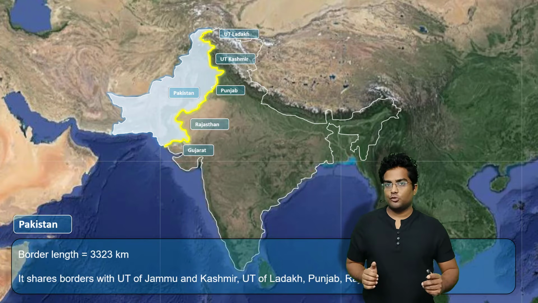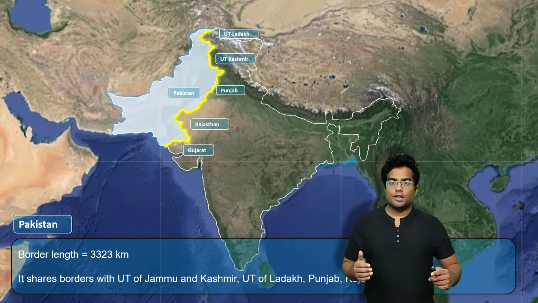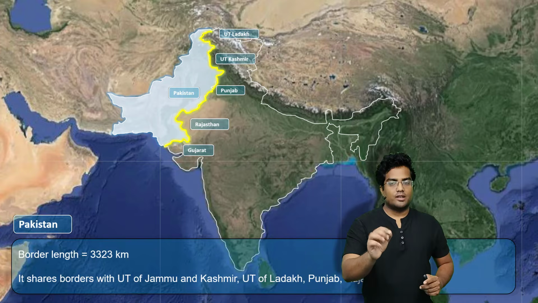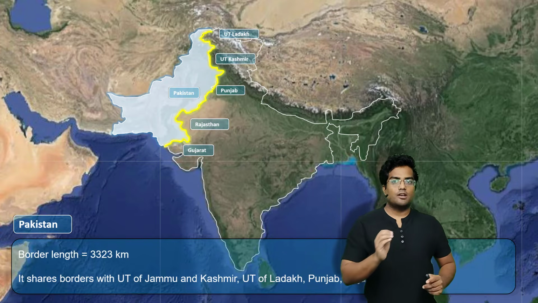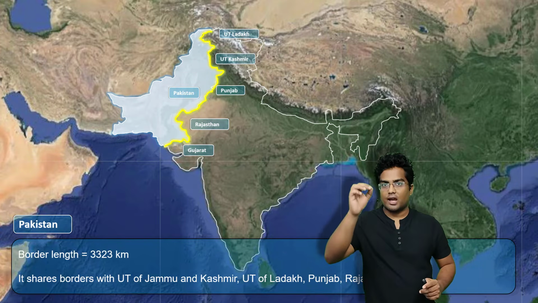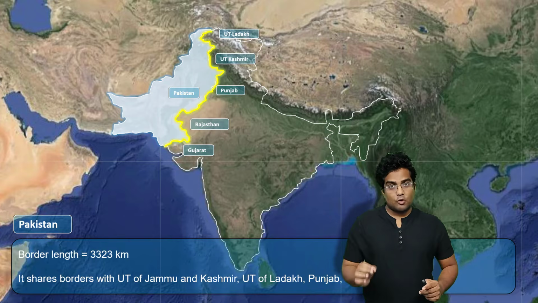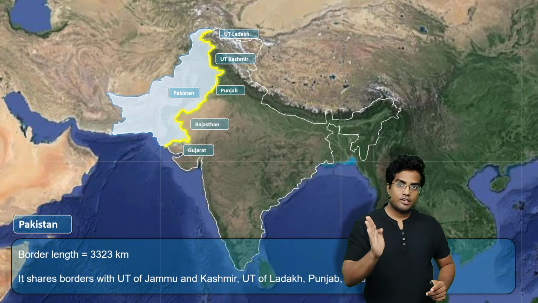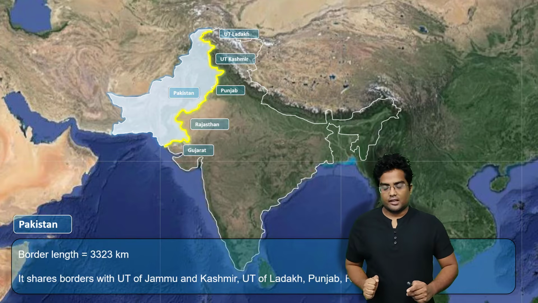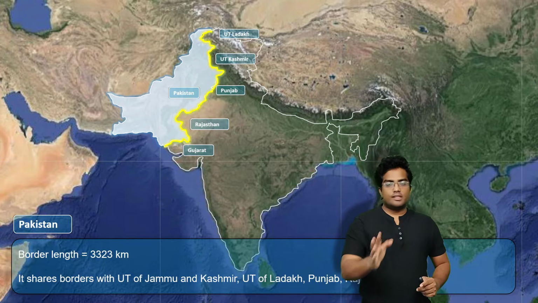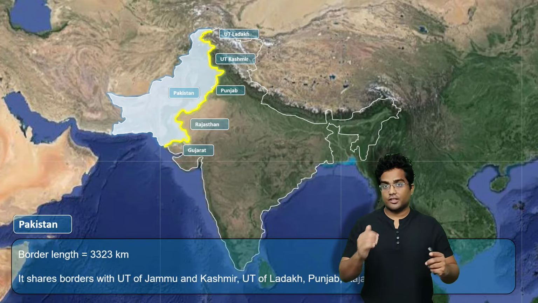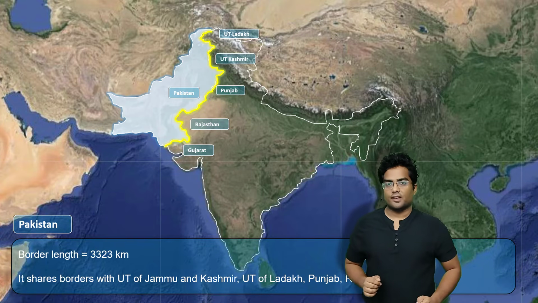So you have to be very updated on this particular matter. It is now a union territory, but it may be turned into a state because the Supreme Court has ordered the center to change the union territory status of Kashmir to a state.